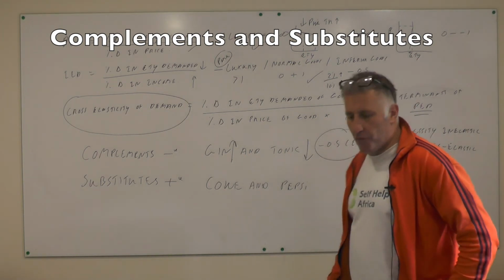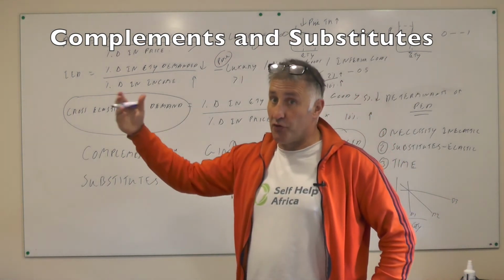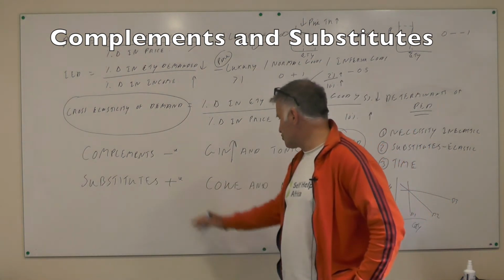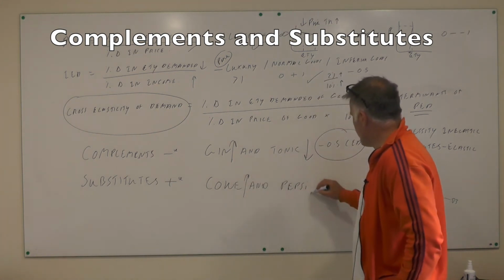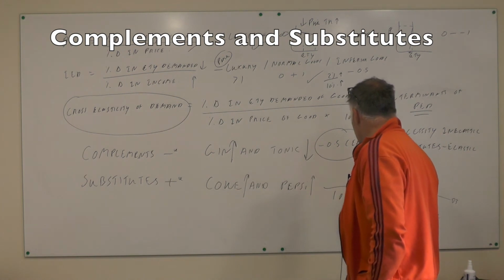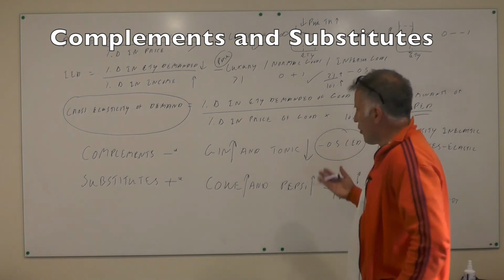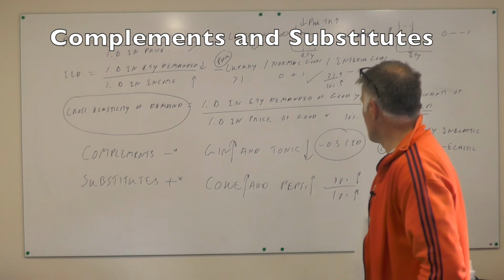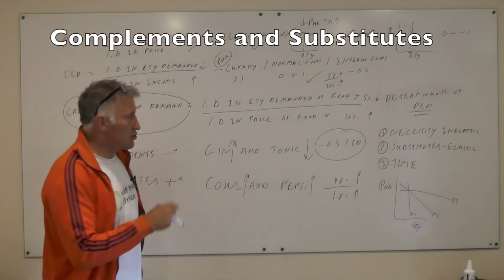The thing you want to make sure of is that you don't mix up all of these different things. The price elasticity of demand is one thing, YED is another one, XED is another one. A substitute good is just when the price of Coke goes up, then the demand for Pepsi will also go up. So if the price of Coke goes up by 10%, maybe the demand for Pepsi will also go up by 10%. Both arrows go the same way, so therefore it is a positive relationship between the two goods. So the cross elasticity of demand, that's all it is, shows the relationship between two goods.